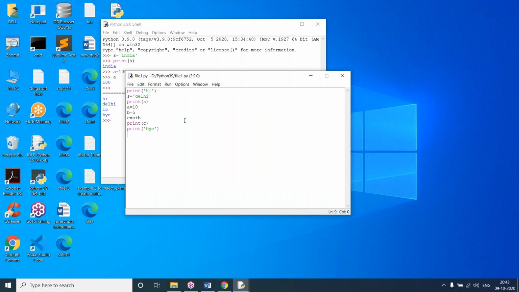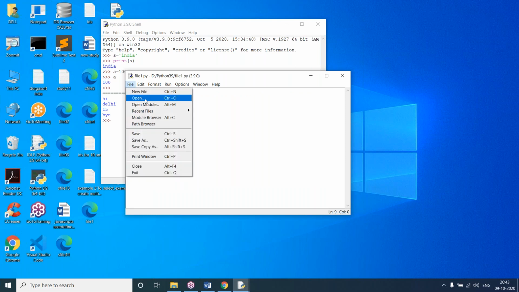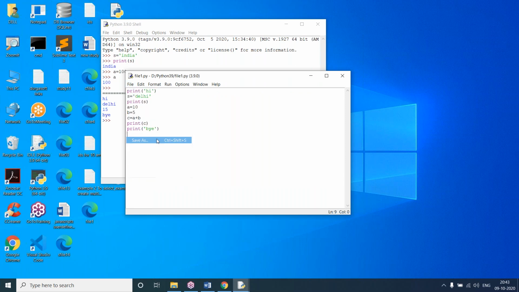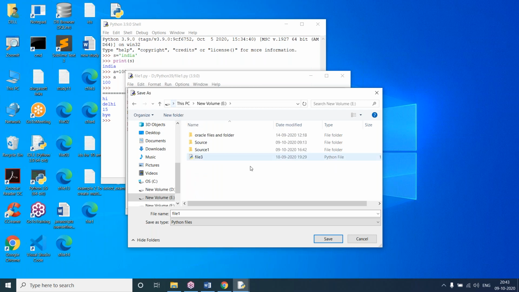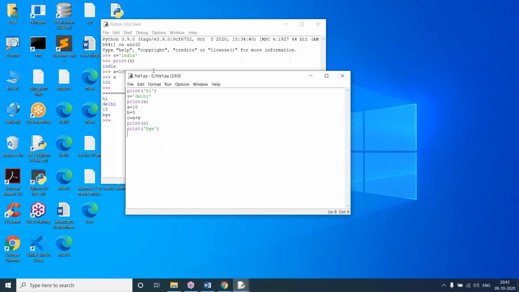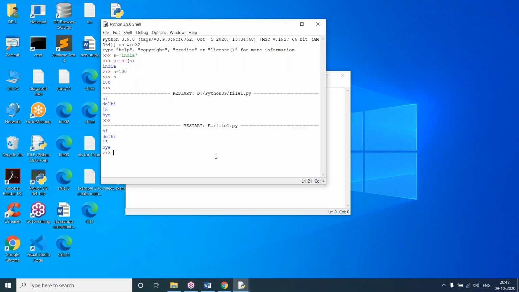We can save this file in another location. File, then save as. I'll save this file in D drive or E drive. So in E drive I'm saving the file. Anywhere you can save, and from anywhere you can run the file. Here you can see E drive file1, run module. So these are the values here.